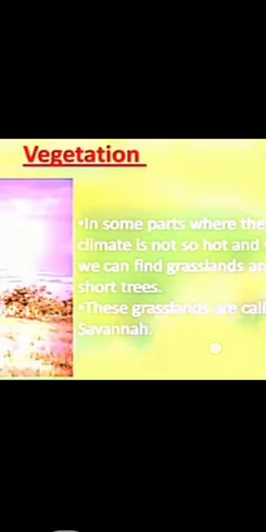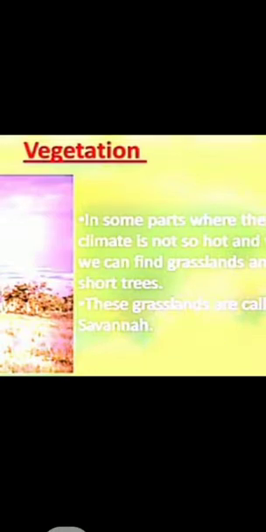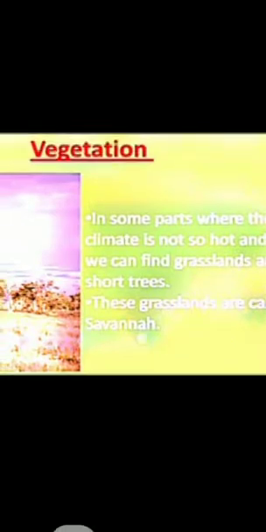In some parts, students, since the equator is near this country, it is a very hot area, but in some parts where the climate is not so hot and wet, we find grasslands and short trees. These grasslands are called savanna.